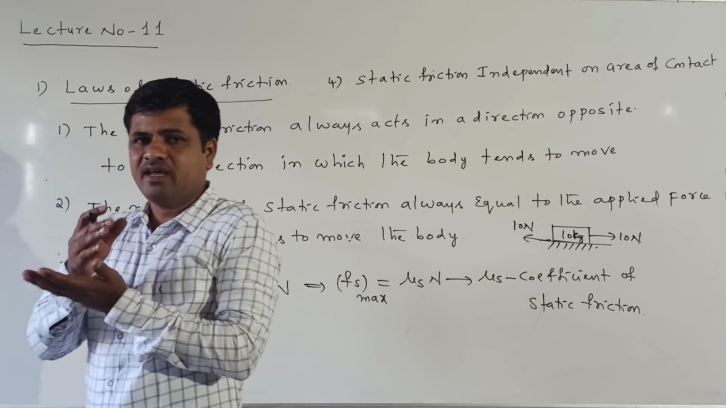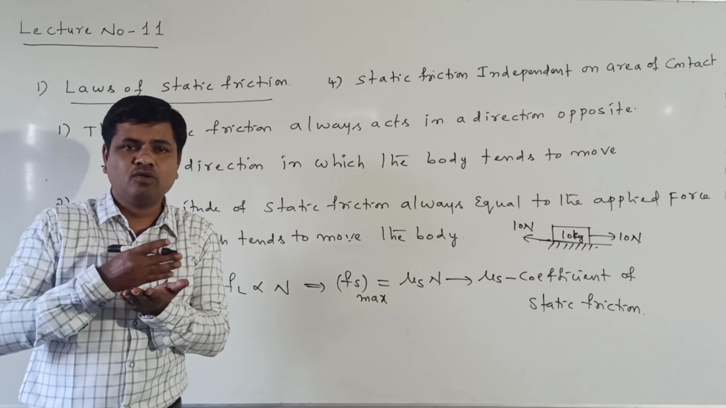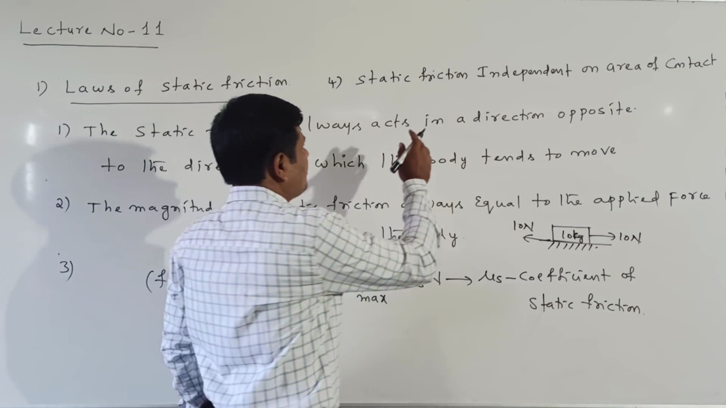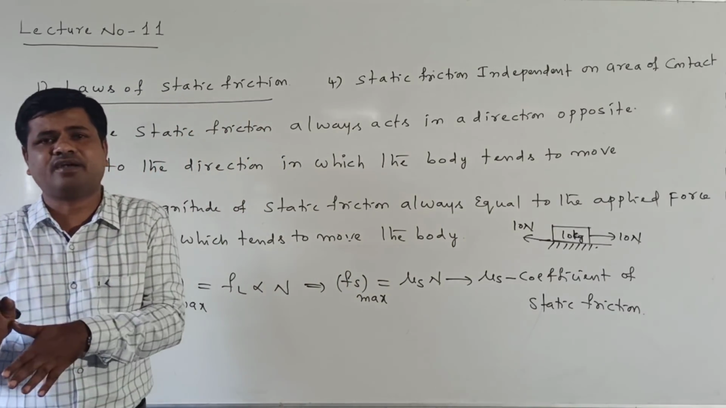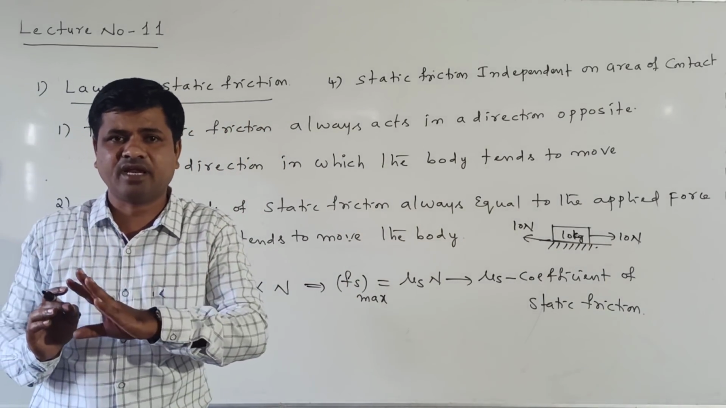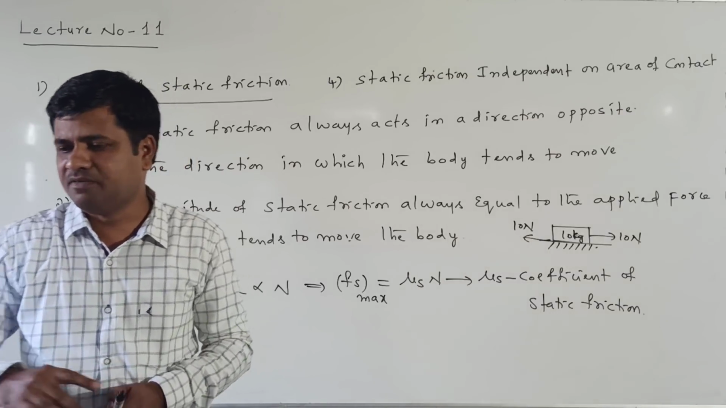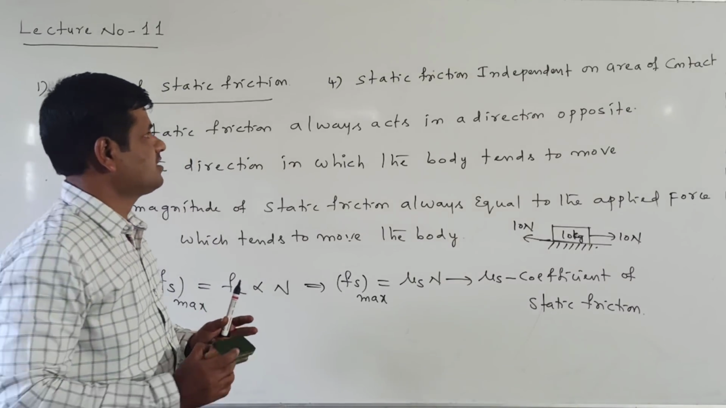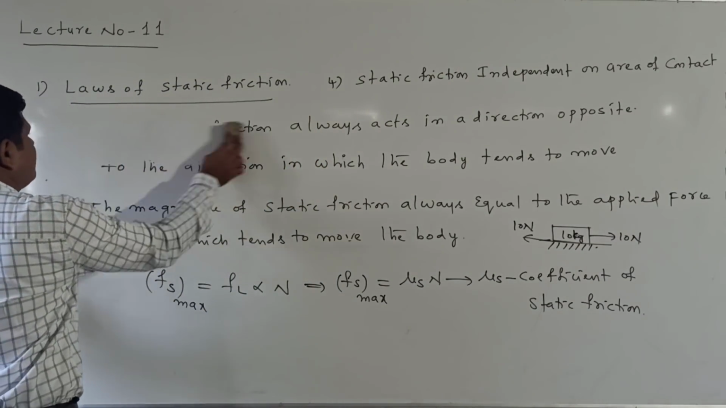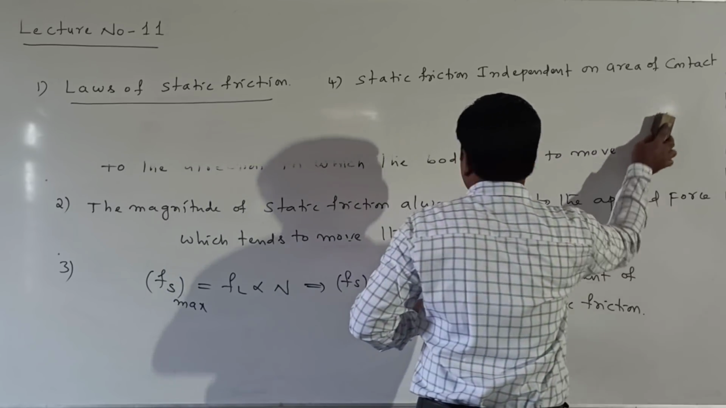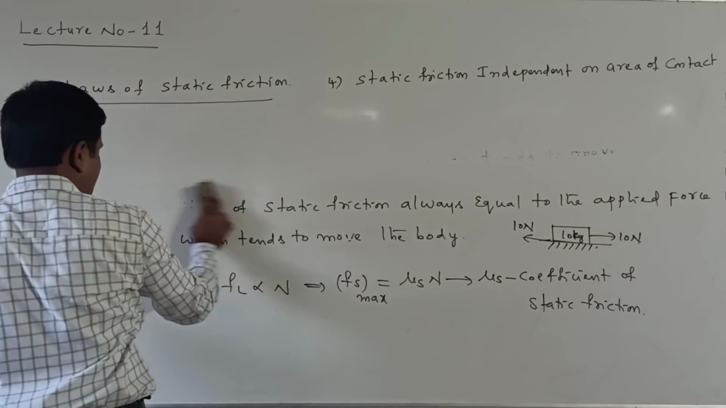Suppose some area of contact is there between the two bodies. Static friction is independent of the area of contact. This means that if the area of contact increases or decreases, the static friction value cannot change, because it is independent of the area of contact. These are called the laws of static friction.